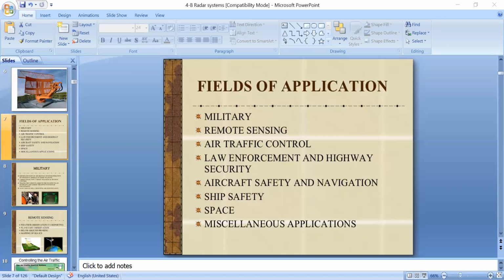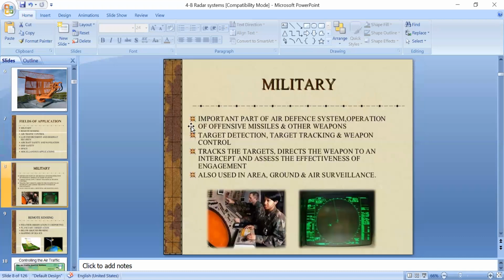First we will see how radar is used in military applications. It is a very important part of air defense systems, for the operation of offensive missiles and other weapons. We use radar systems to detect offensive missiles and other weapons. It is used for tracking targets, and we have some phased array radars which are used for weapon control.